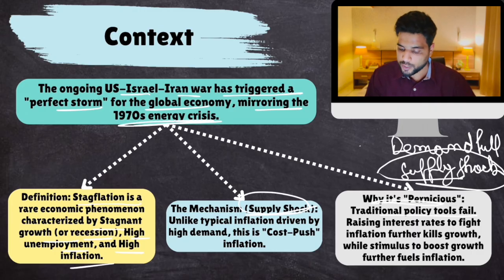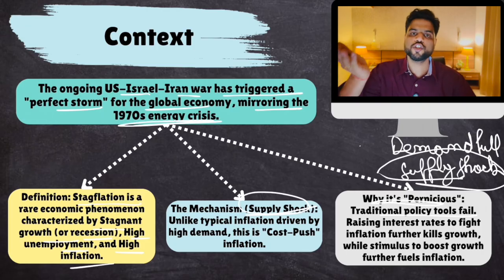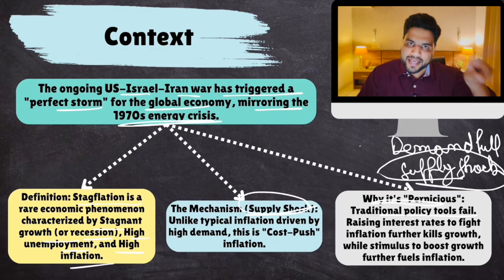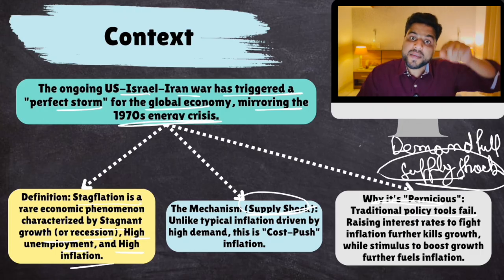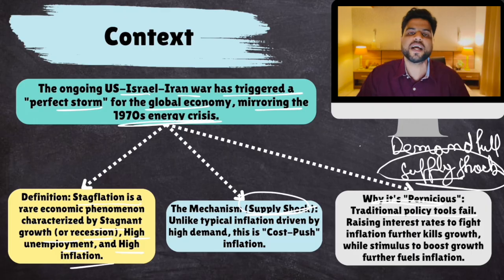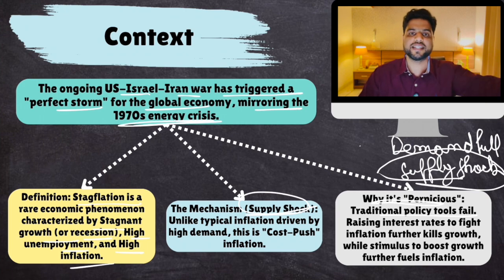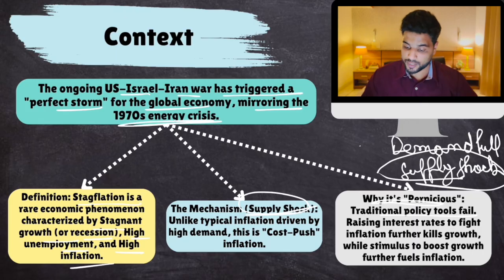Now, why is it dangerous? Because traditional policy tools fail. Generally, when there is high inflation, you increase interest rates. But when your economy is already suffering, increasing interest rates would suppress your GDP even further, because when loans become expensive, the economy gets suppressed, because people are not ready to take loans to invest in their factory or anything. So the economy is suppressed. Okay. So this is a problem.